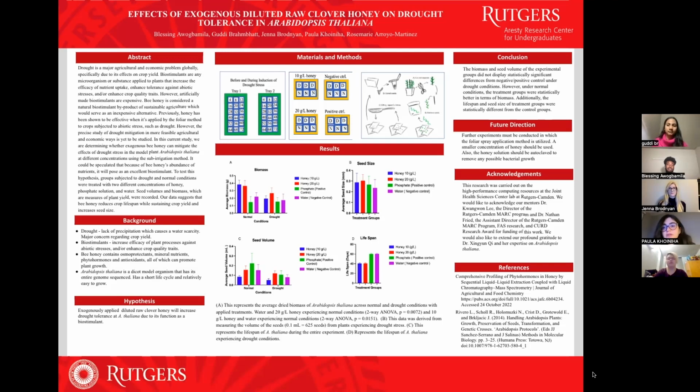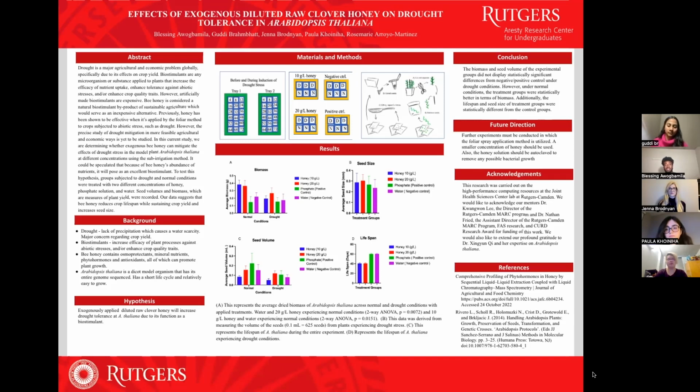Honey has a lot of beneficial components that make it a good candidate for the purposes of this study. There have been previous studies testing honey on onions and chili peppers. However, they are not model organisms, and honey has not been tested on Arabidopsis, which leads to our hypothesis that honey can mitigate drought stress in Arabidopsis thaliana.